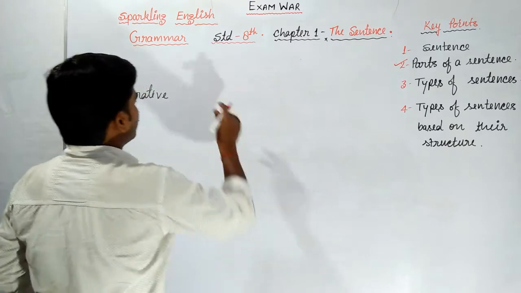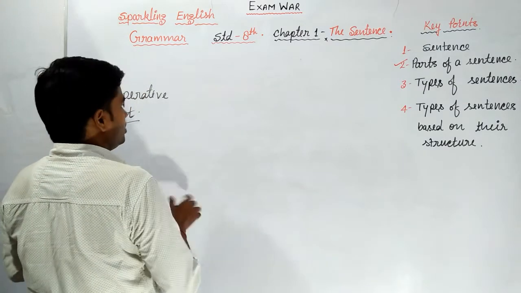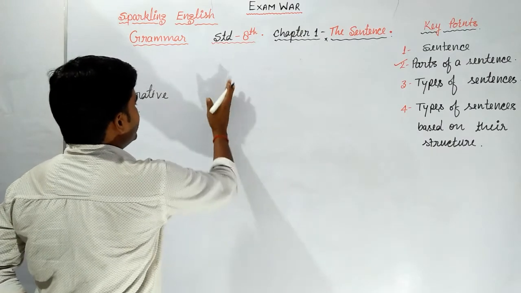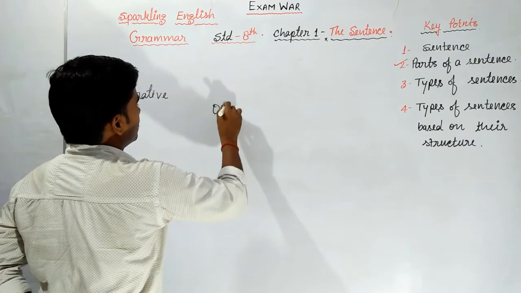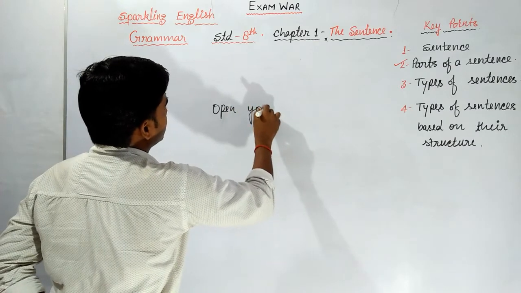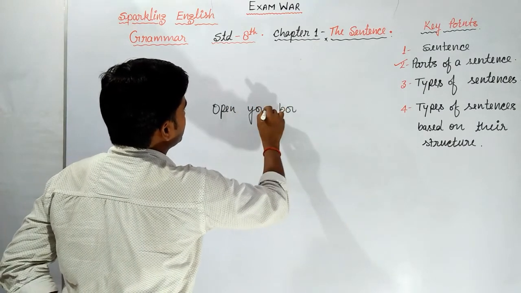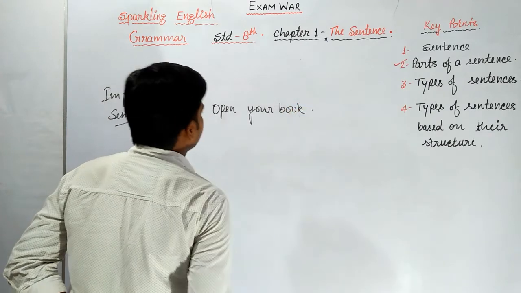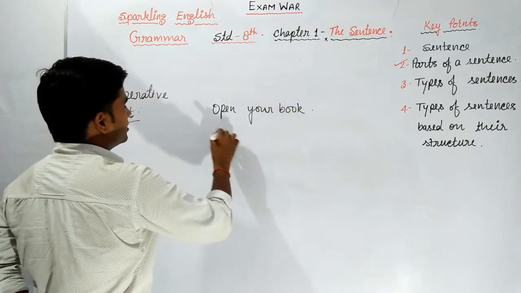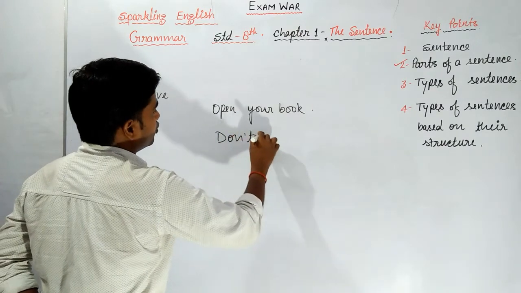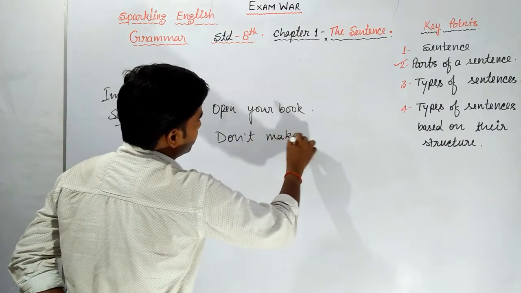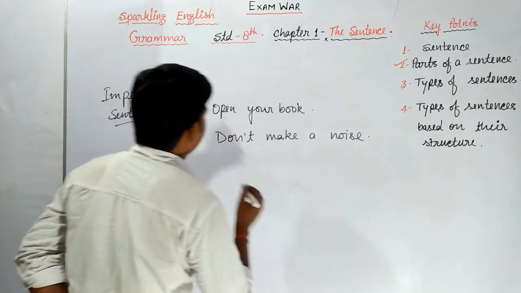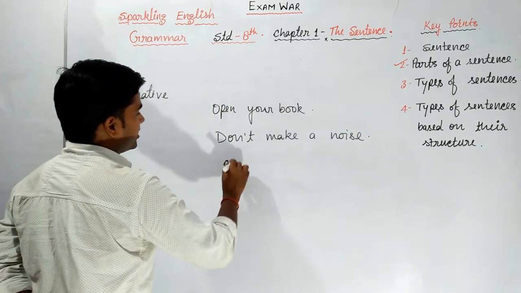For example, open your book. This is an imperative sentence. Don't make a noise. This is an imperative sentence. Come here.